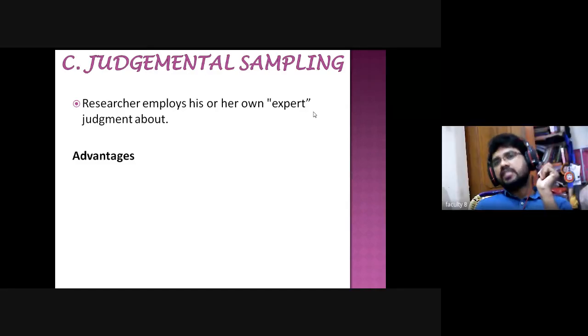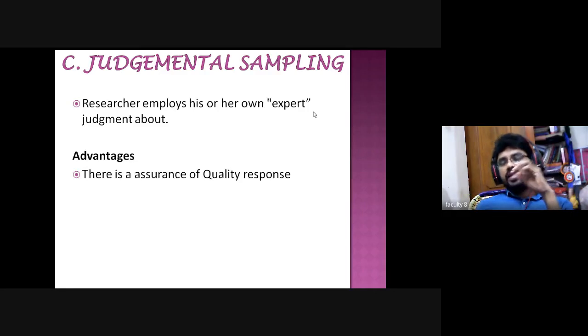Then we need to understand the advantages. Here, when judgmental sampling is taking place, there is an assurance of quality response.